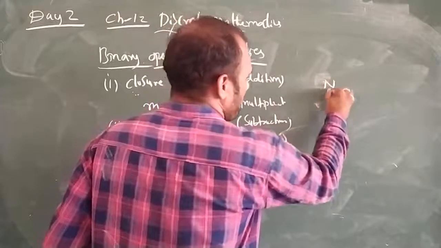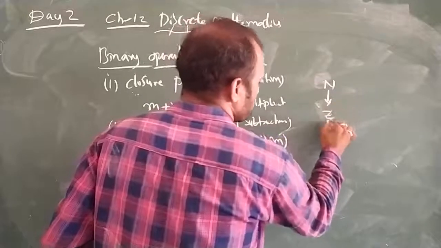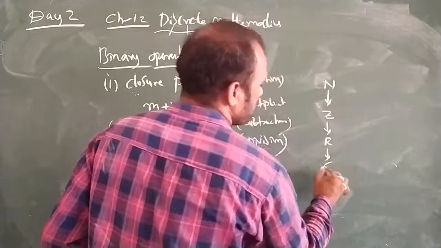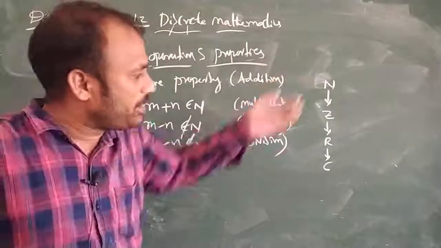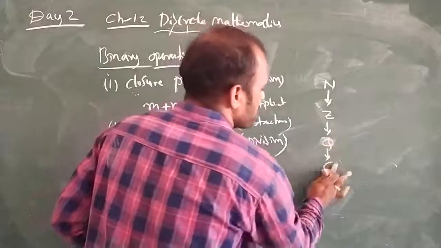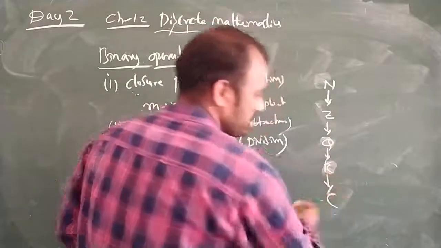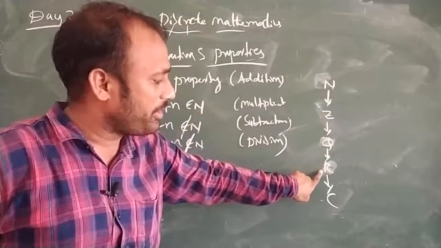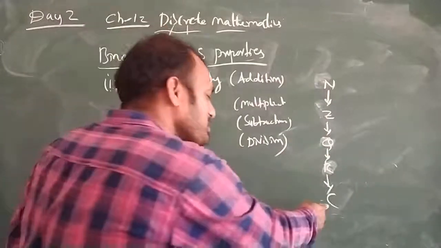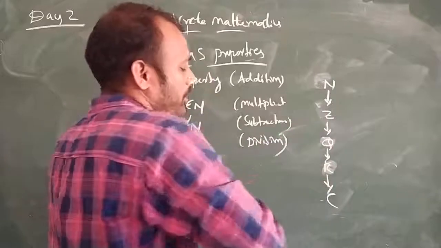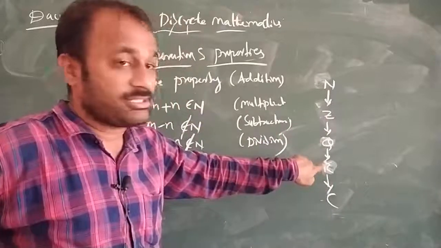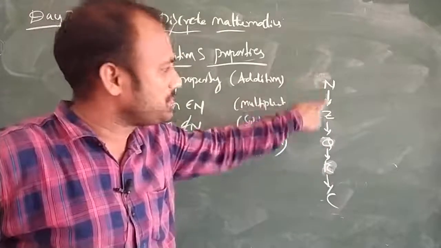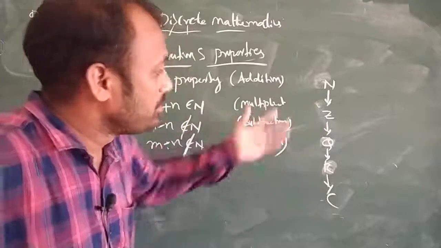Okay, first natural numbers, next integers, next real numbers, next complex numbers. So there is an order here for rational numbers, real numbers and complex numbers. N stands for natural, then integers, rational, real and complex numbers. So complex numbers will have all these numbers. A complex number set contains real numbers, rational numbers, integers and natural numbers. So all of these come under subsets of this set. So this is the scenario.